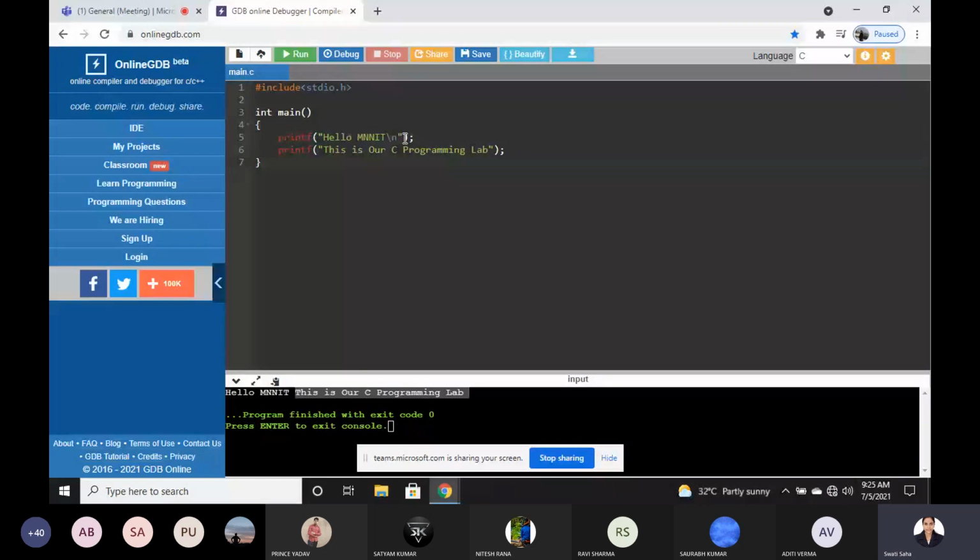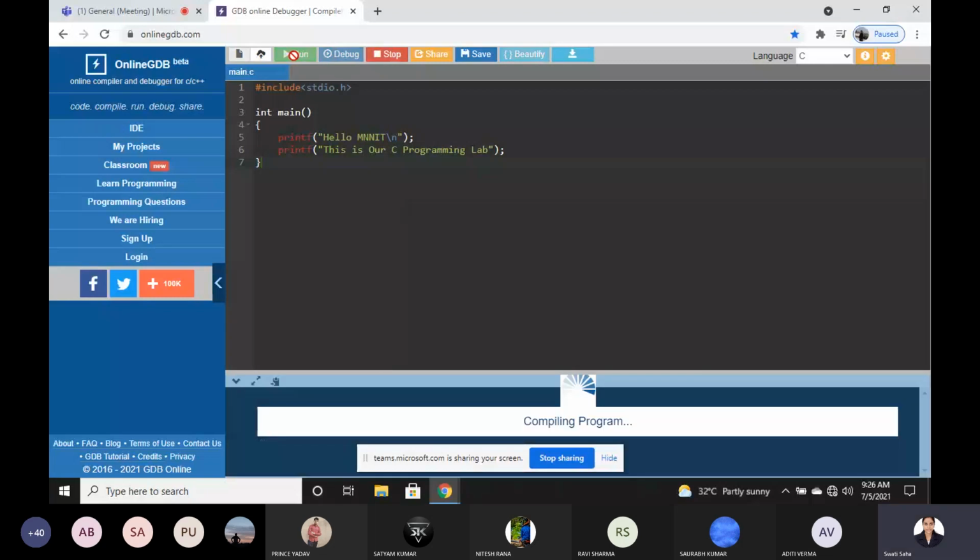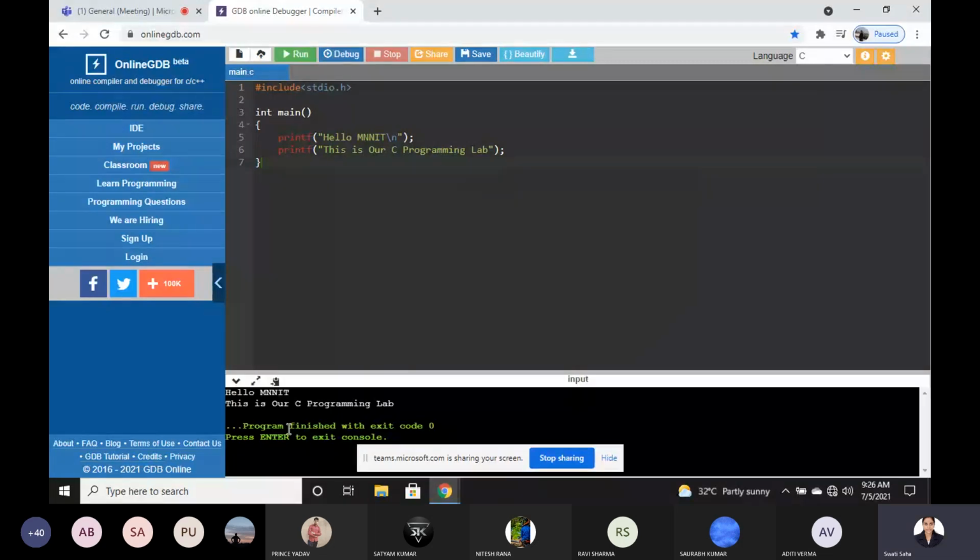The meaning of this symbol is that we want to add a new line after hello MNNIT. Okay, so just run it. Now see, hello MNNIT. This is our C programming lab. Okay, it is clear.